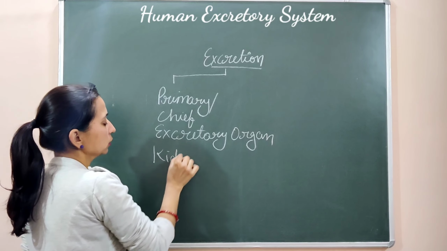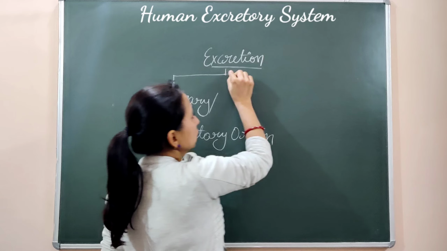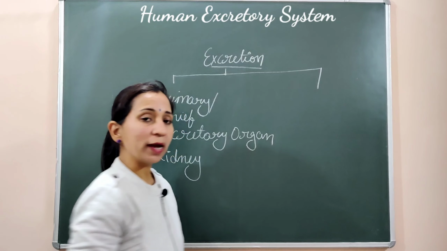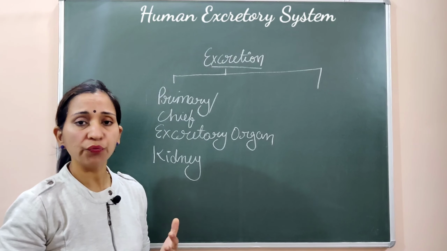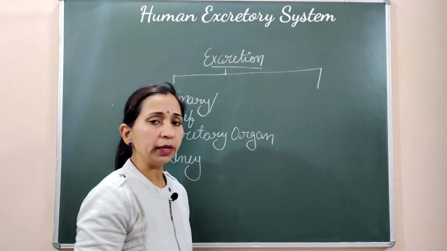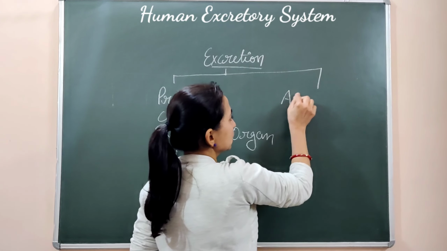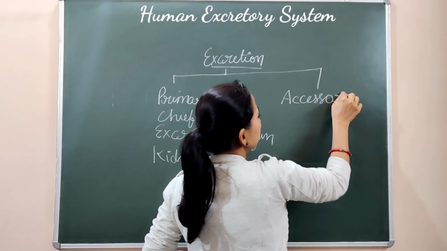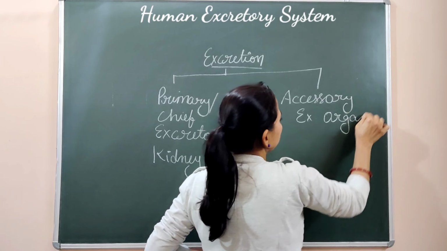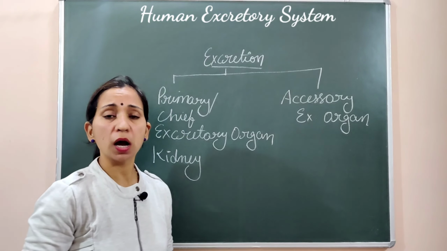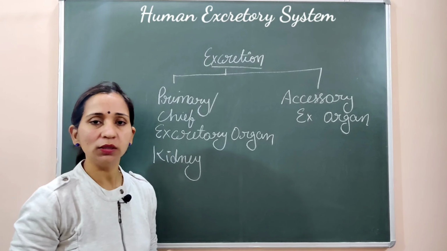The kidney is working as the primary or chief excretory organ, whereas some other organs also work as excretory organs. They also excrete waste products from the body. That's why they are also considered excretory organs. These are considered accessory excretory organs. Now let's see which organs are included in this category.